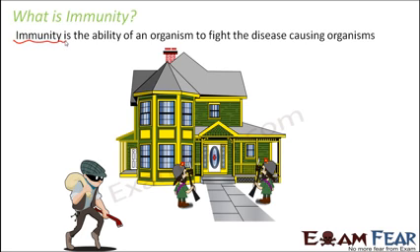Human beings who have a very strong immune system will not get easily attacked by all these microorganisms. But those who have a very weak immune system will be more prone to common cold or fever and all these things, because their immune system is not strong enough. The stronger the security system in your house, the lesser the chance that a theft can happen. But the weaker the security system, the more chances that a theft will happen. It is very similar for our immune system as well.